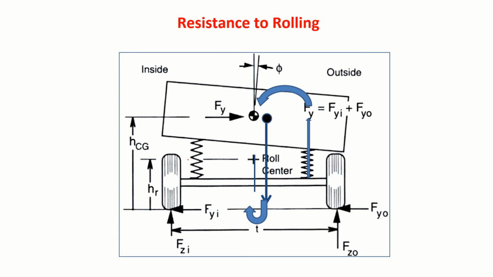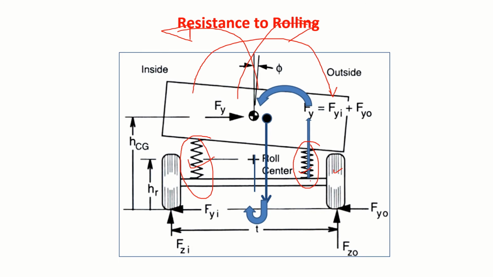Now, you have to design your suspension in such a way that it should resist rolling. That's a very important thing. As I mentioned, when you are taking a turn like this, load gets transferred from inside to outside. You can see that. Now in the center of gravity position, there is a rolling moment like this. Now your suspension, this side will get compressed, this side will get stretched.